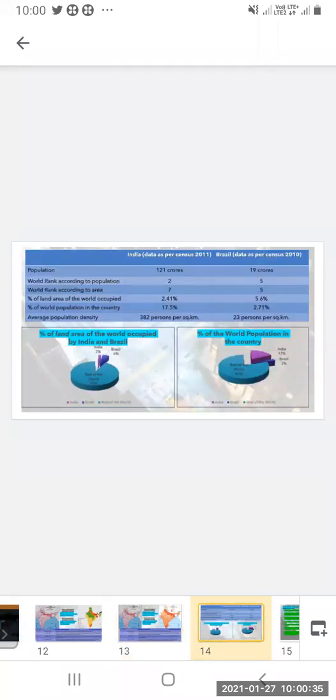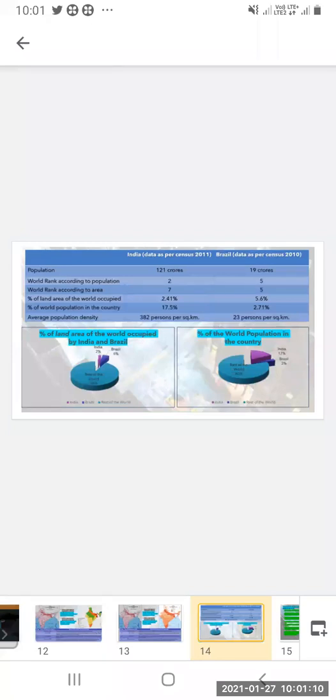Now India's data as per census 2011 and Brazil's data as per census 2010. Population of India was 121 crores and Brazil's 19 crores. World's rank according to the population: in the world, India ranks second and Brazil ranks fifth. World's rank according to area: India is seventh, and Brazil is fifth.